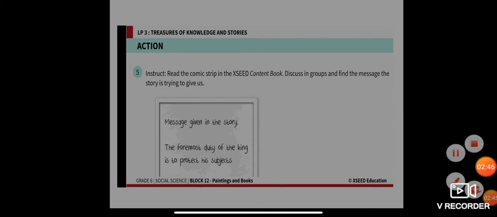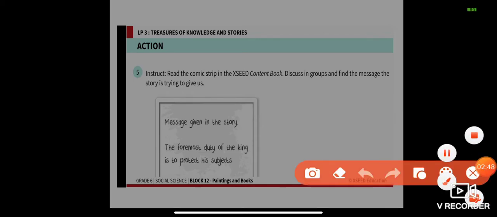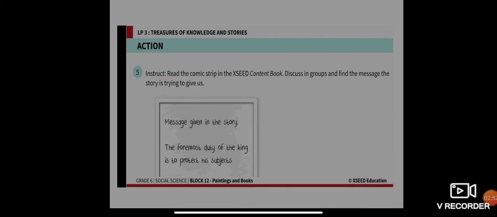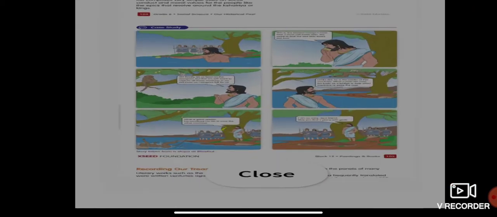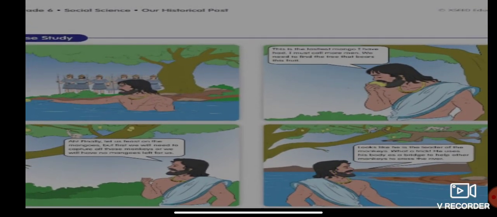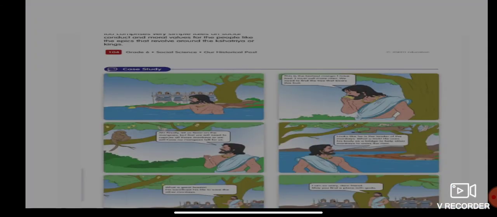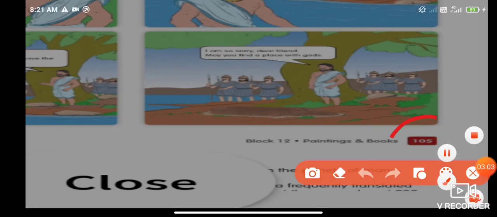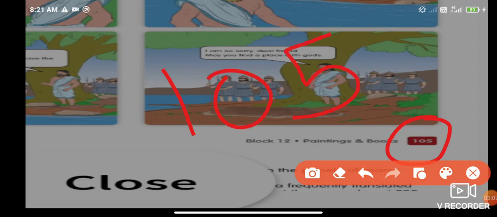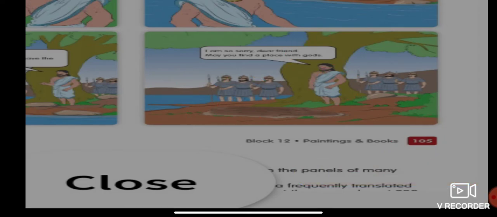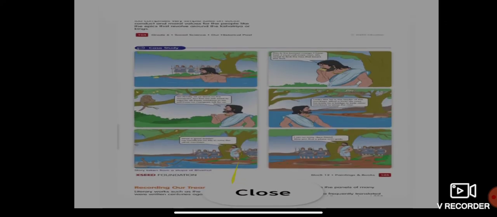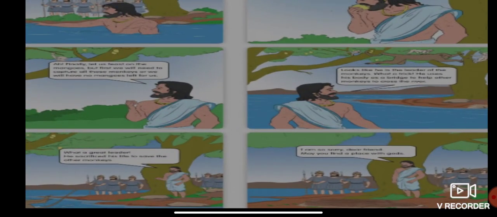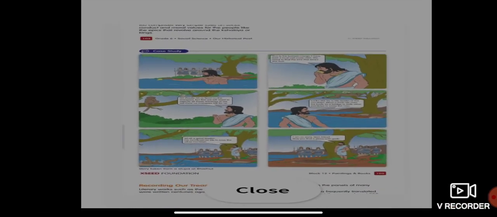Before that, you have to read a comic strip that is in your exit content book. All of you, please read this particular comic strip. You will find it on page number 105 in your textbook. Please open your textbook and read it. I'm not going to read it for you, since we have limited time.